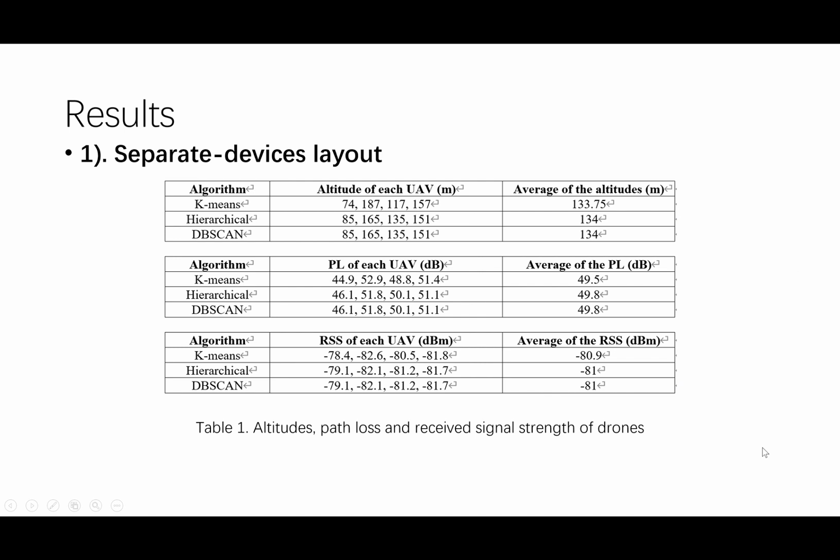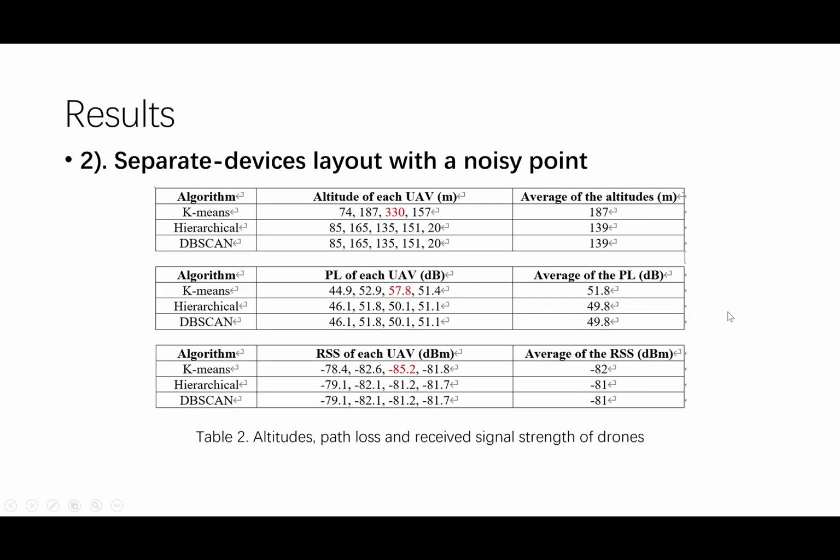After our experiment, we acquire the results for every layout of end users. In the first layout, we can see that all of the data are in the limited range, and all of the clustering algorithms can be chosen. Turning to the second layout, we can see that one of the drones' altitudes in K-means is over the range while the other 2 algorithms still hold their previous situations.